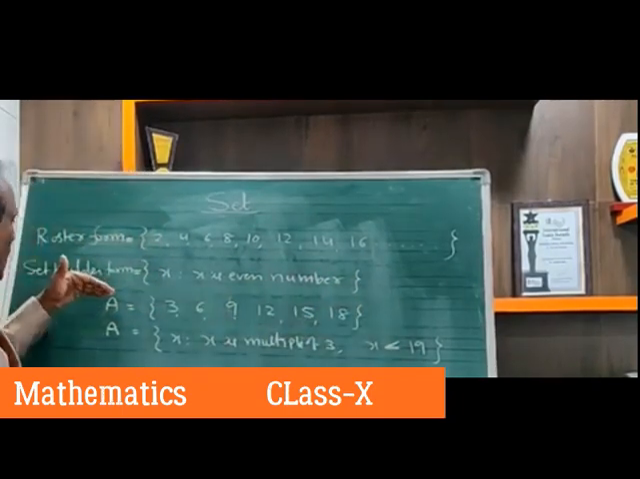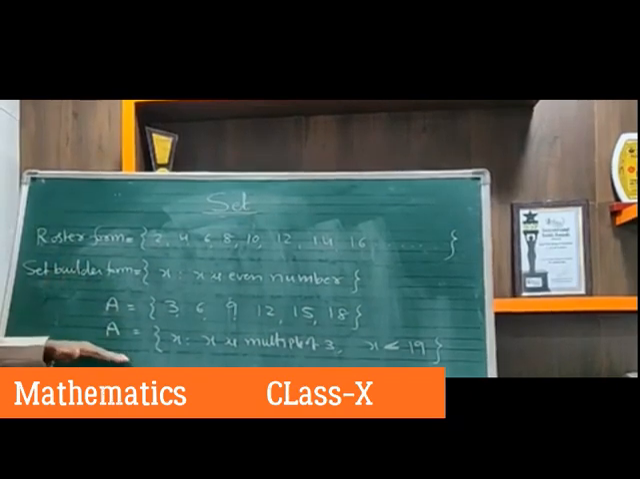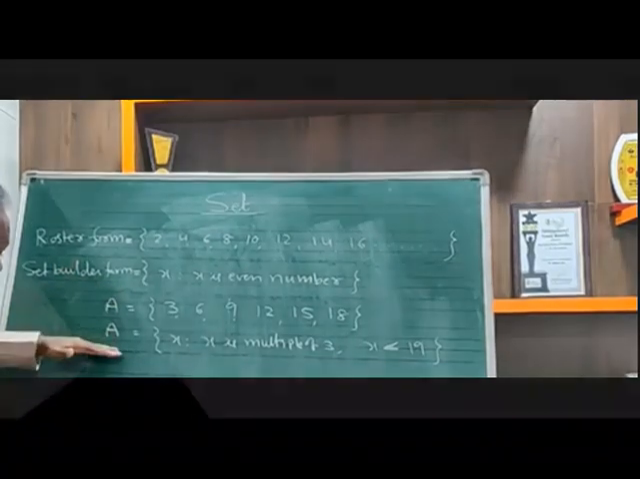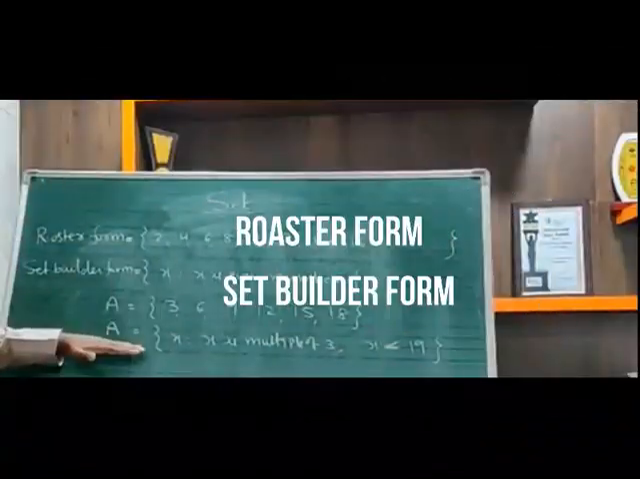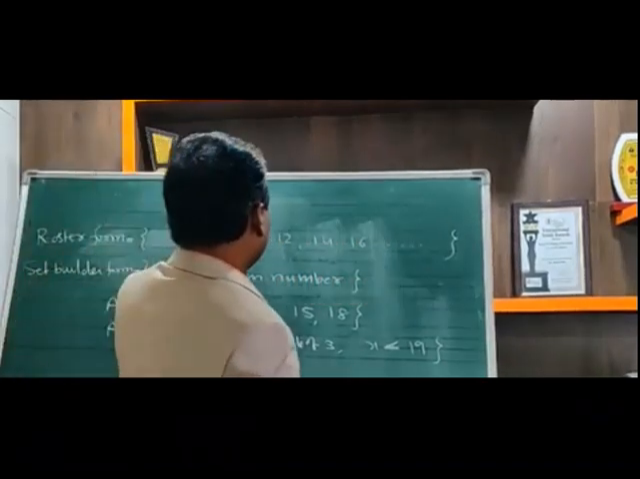So this is called roster form. This is called set builder form. So if roster form is given, you have to change it into set builder form. If set builder form is given, you can change it into roster form. Suppose I will give one more example.